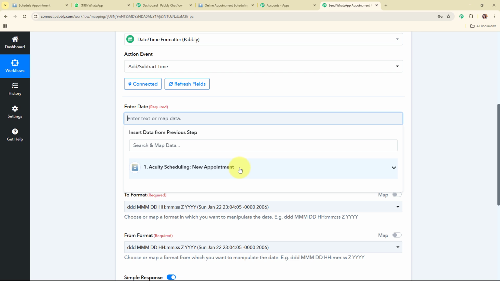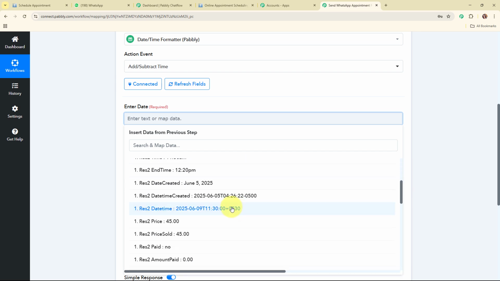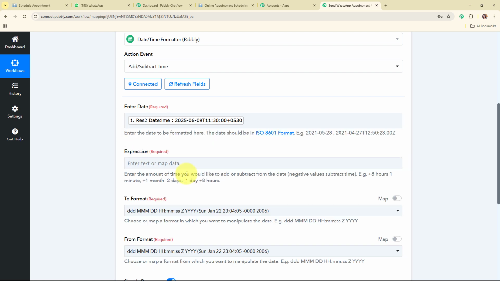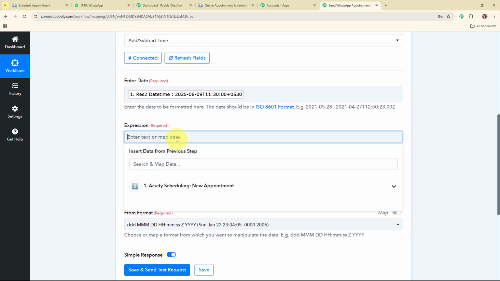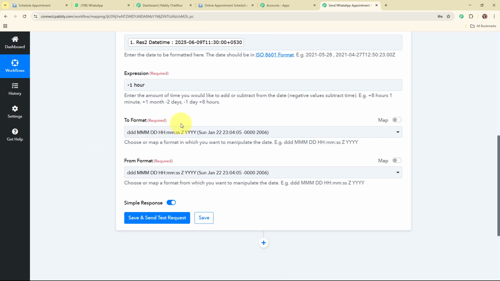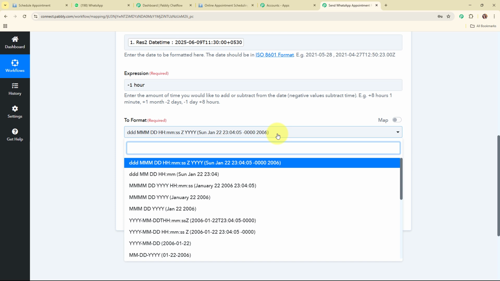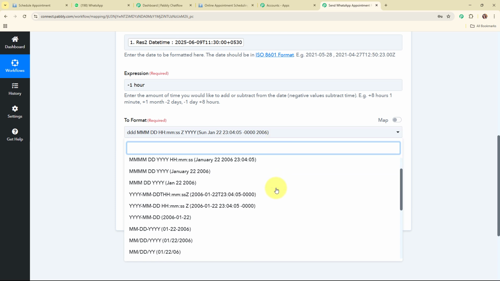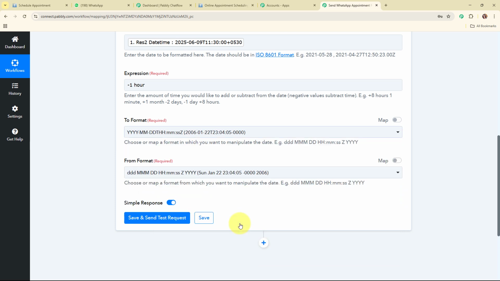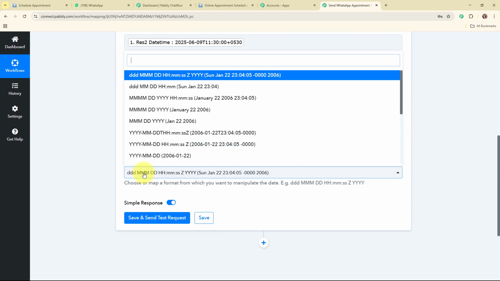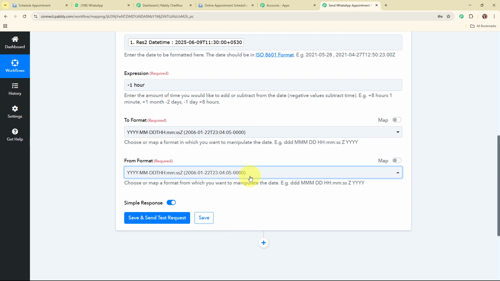So for the date I'm going to map the date over here. This is the date and the time, and then it's asking me to enter the expression. So I'm going to enter the expression as -1 hour. Moving forward, it is asking me to select the to format. So here I'm going to select my to format as UTC time zone only, and similarly I'm going to select the from format as the UTC time zone format.